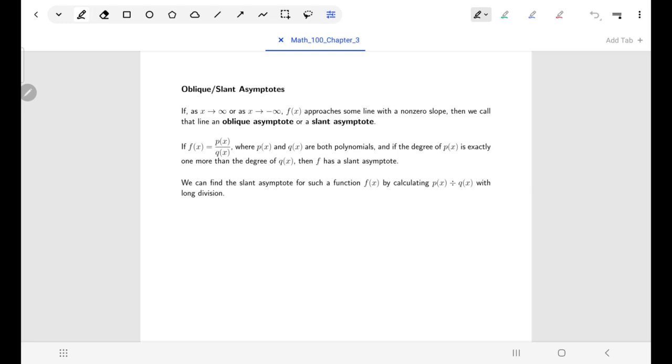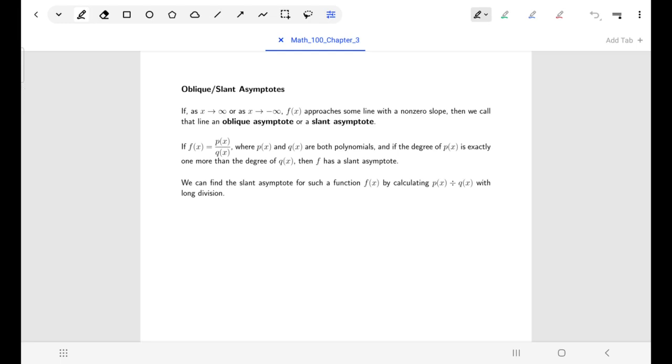That's because when we divide the numerator by the denominator, if they're exactly a degree 1 apart, then the quotient would be degree 1. If the numerator was degree 2 bigger than the denominator, then when we divided, we'd get a quotient that's degree 2. If they were 3 apart, then we'd get a quotient of degree 3. So the only way for us to get a quotient that's of degree 1 is if the numerator is exactly 1 degree higher than that of the denominator.